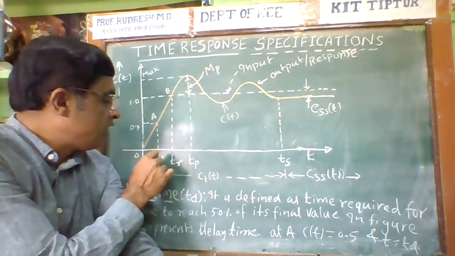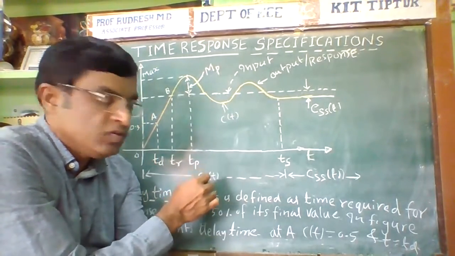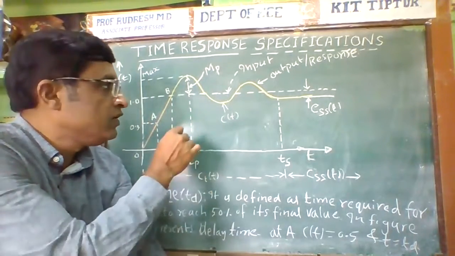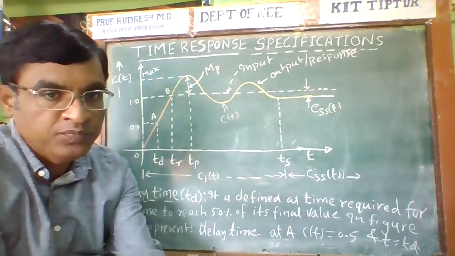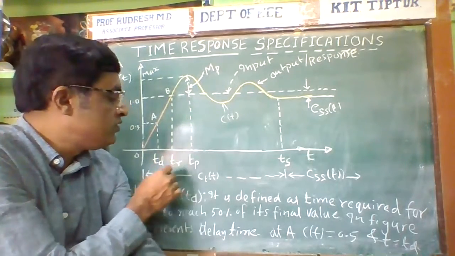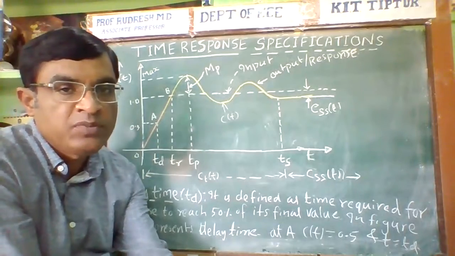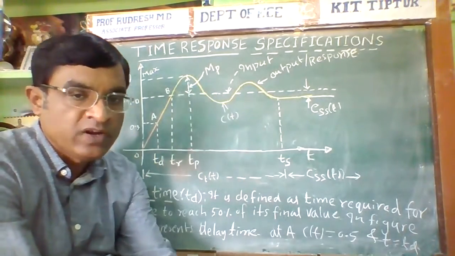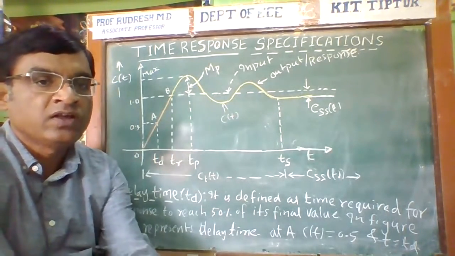These are the specifications of the transient response, also called the transient time response specifications of the second order system. They are td, tr, tp, and ts: td is the delay time, tr the rise time, tp the peak time with the maximum peak overshoot, and ts the settling time. These things are very important. Let us discuss them one by one.